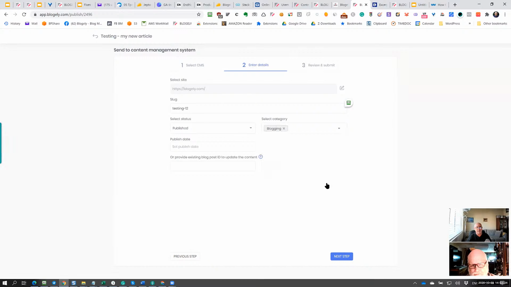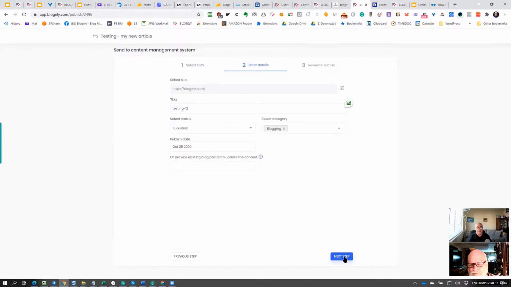Let's say I'm putting this into my blogging category. I need to select the publish date. Let's select today, October 29th. I don't need to use this one. If I imported this article, I would need to use this one to put the actual post ID if I want to jam in an exact space. But we will have a separate video for that. So right now we don't want to exercise this. I don't have this article created on my site.